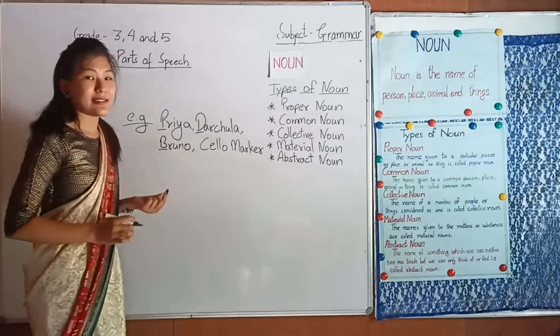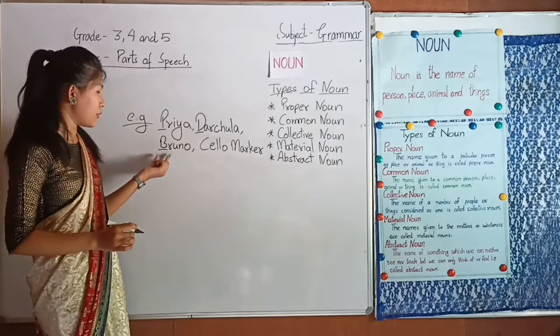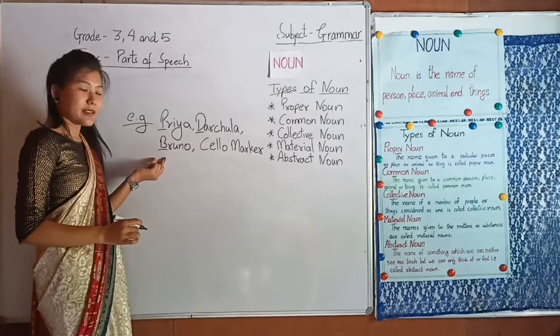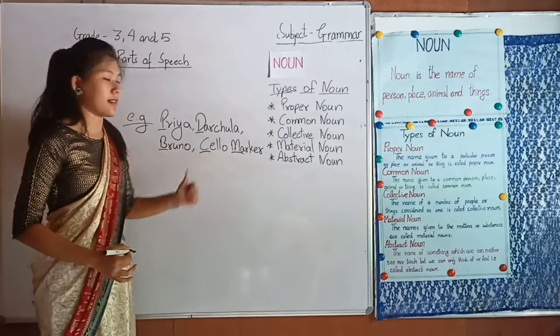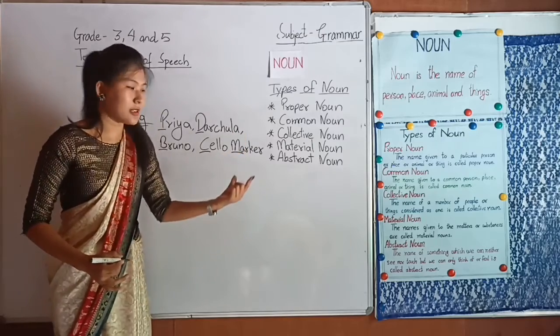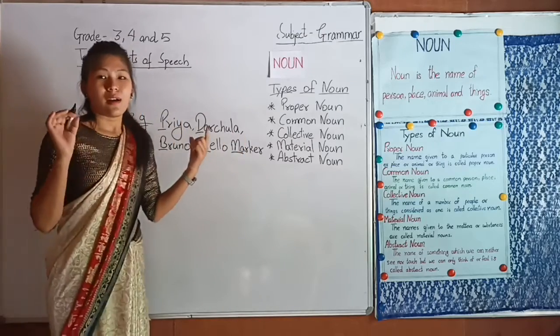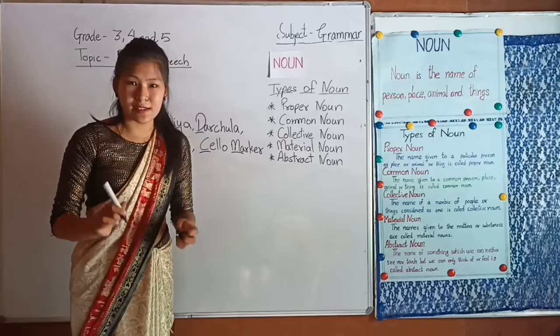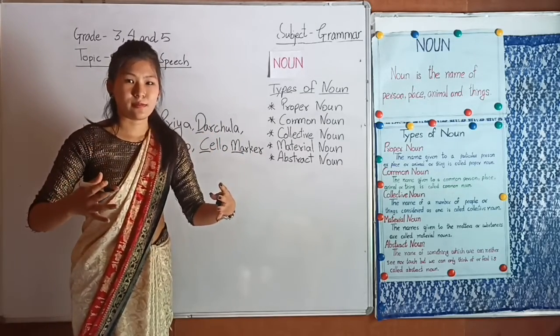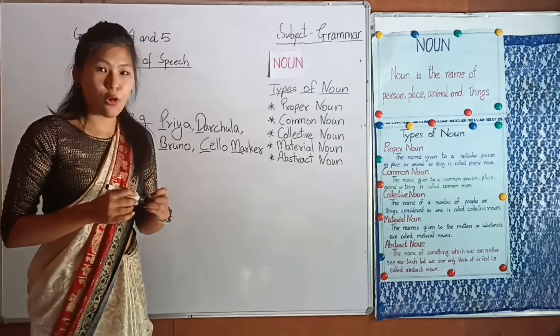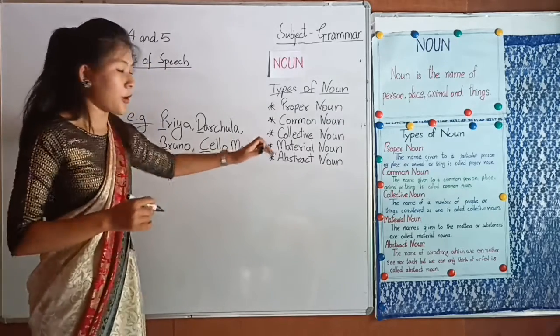Likewise, the name of a particular animal, Bruno, I have written with a capital letter. And Cello marker, this is the name of a particular thing. So proper noun is always written with a capital letter, no matter where it is. Got it? Hope you have understood about proper noun.